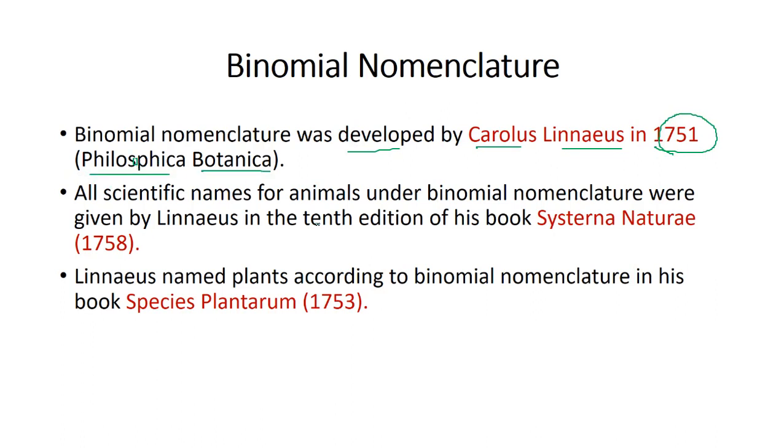All the scientific names for animals are given in the book Systema Naturae in 1758, and all the scientific names for plants are given in Species Plantarum, which was published in 1753. So for animals, the book is Systema Naturae, and for plants, the book is Species Plantarum.